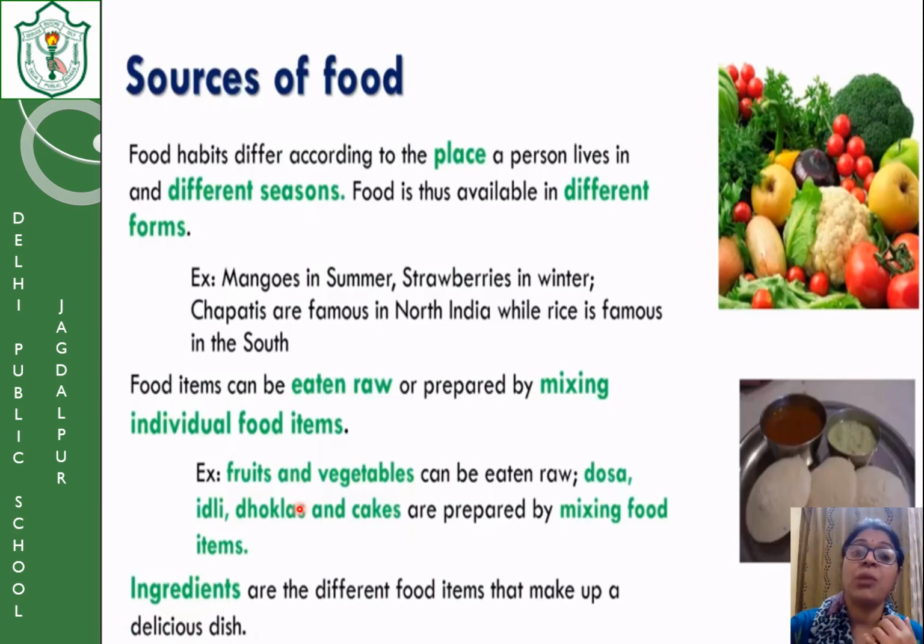Cakes. When you talk about cakes, wheat flour is used, eggs are used, butter is used, sugar is used. So many ingredients are added together to cook one item, that is cake. So what is the meaning of ingredient? Ingredients are the different food items that make up a delicious dish. Since the cake has so many ingredients, it gives different nutrients in different amounts. Okay.